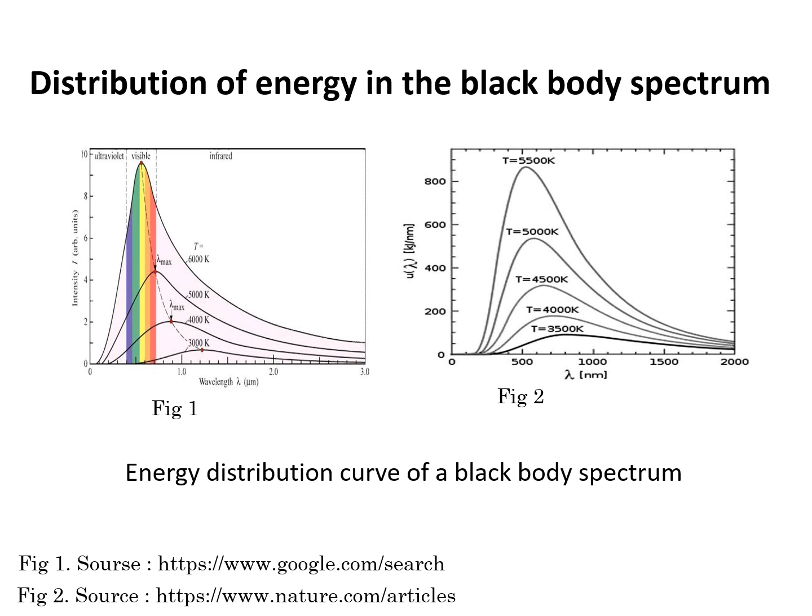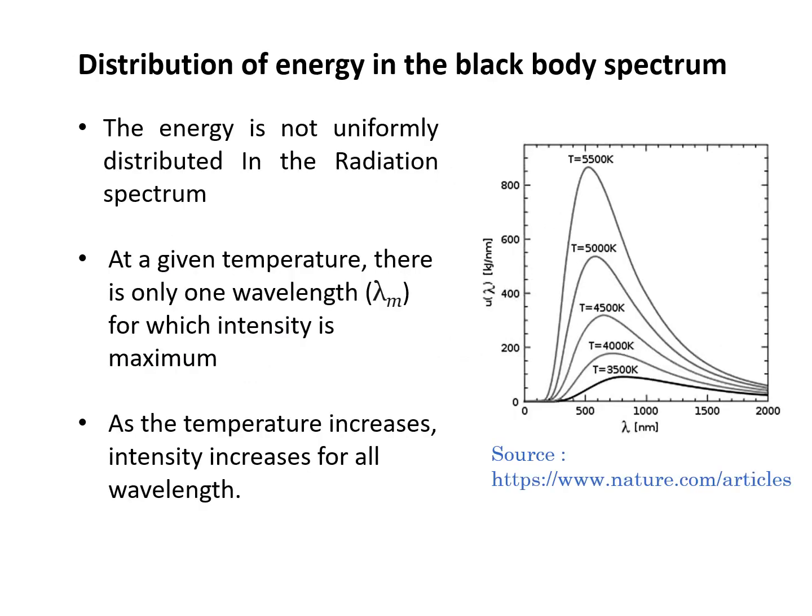From the experimental study of the black body spectrum, we can conclude the following points. First, the energy is not uniformly distributed in the radiation spectrum. At a given temperature, there is one wavelength for which intensity is maximum.